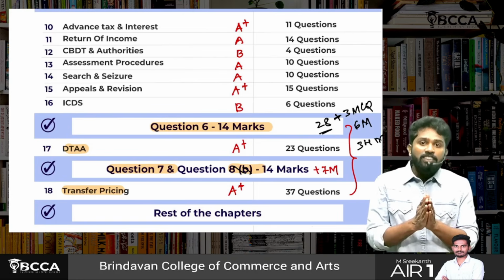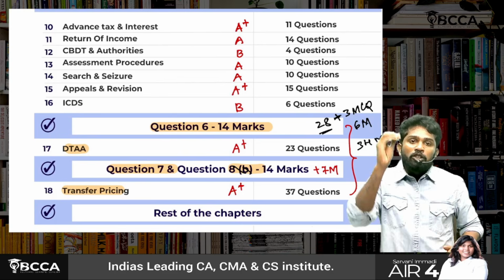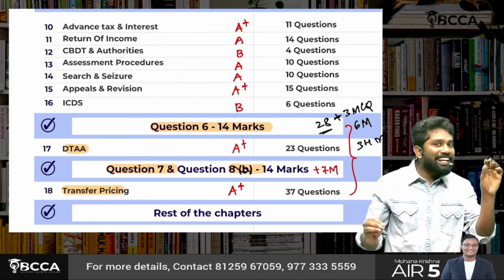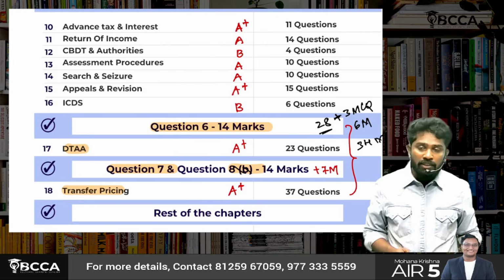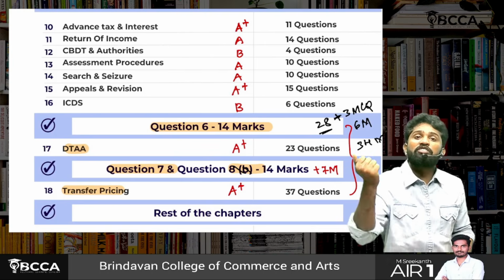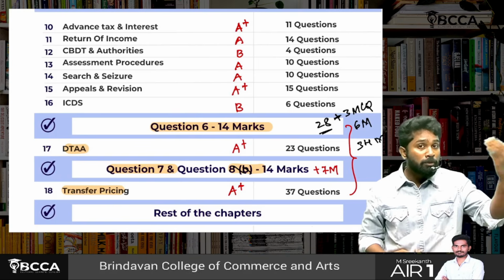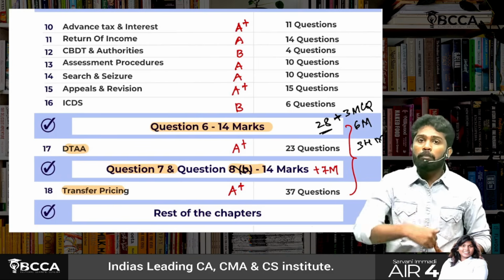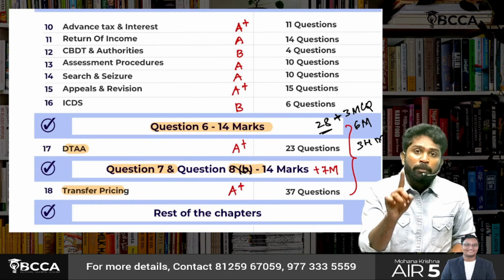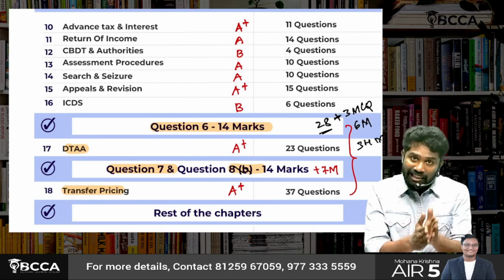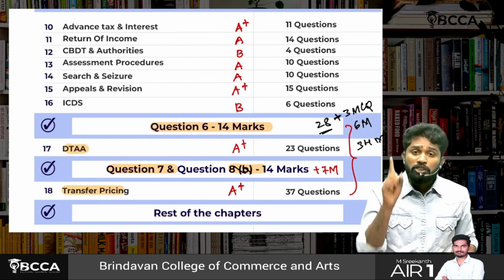The DTAA chapter has no scope for shortcuts, because what we will tell is that the foreign tax paid will be given as credit to you, and further you will be calculating Indian tax. Every problem is of a different kind of model. One problem consists of IFOS income, one of house property income, one of PGBP income. That's why, if you are targeting DTAA and transfer pricing questions, thorough practice is very important.